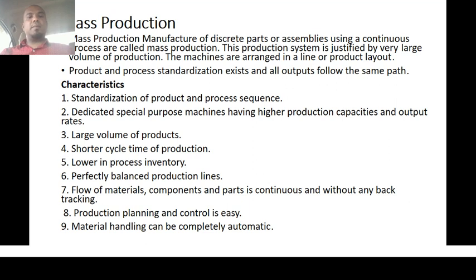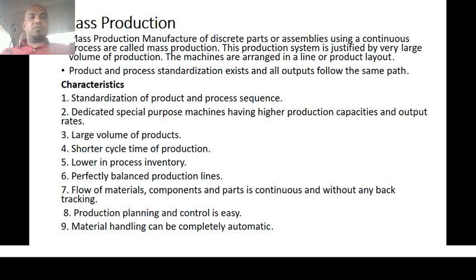The product will be passed through the different processes, and whatever different machineries are required will be in a sequential order, designed into the production process. Here the product and process are standardized, existing, and the output follows the same path. From day one of introducing the product until it becomes a finished product, whatever machinery arrangement is required will be sequentially arranged in this mass production system.